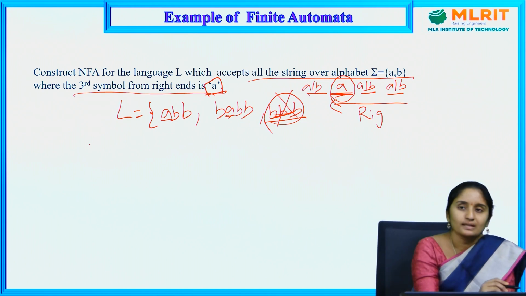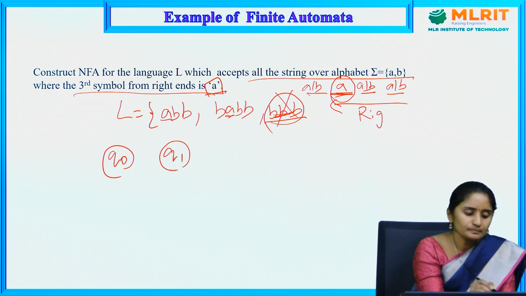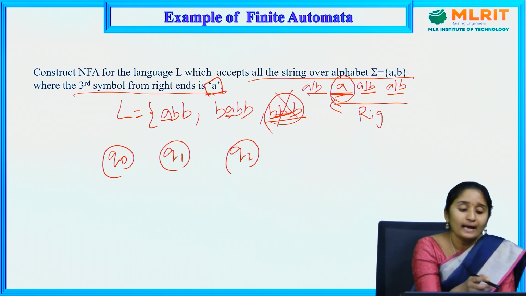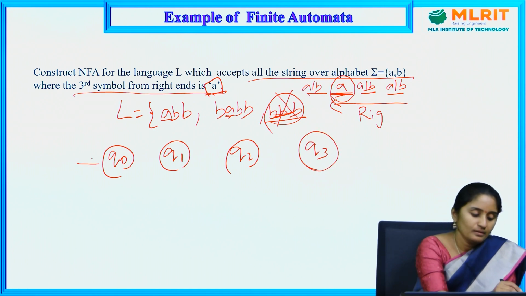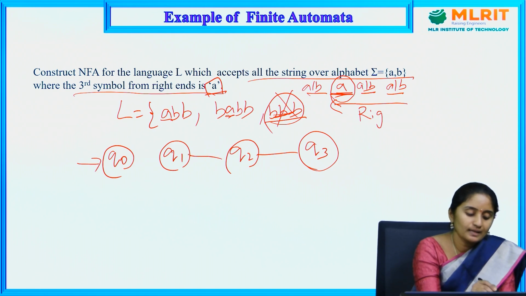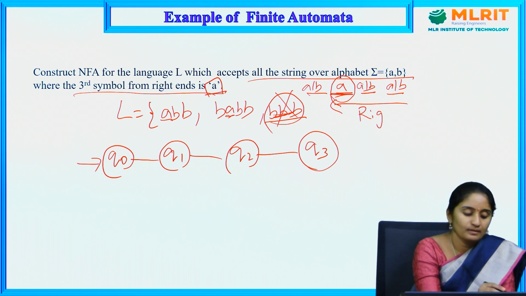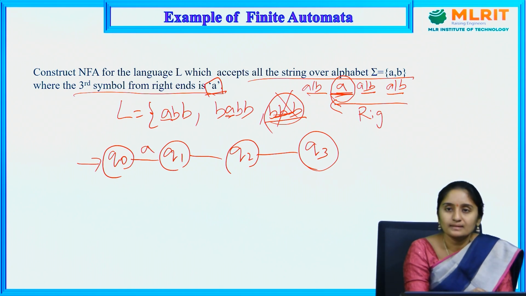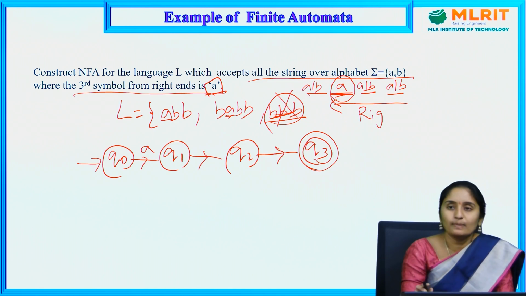So let us construct an NFA diagram. Q0, Q1, Q2, Q3. As the third symbol is A, I am going to have four states. First, second, third. The third symbol is A. Q3 is my final state.